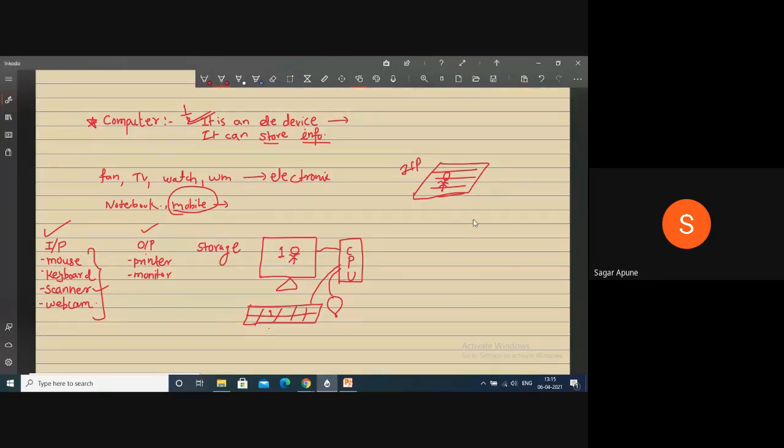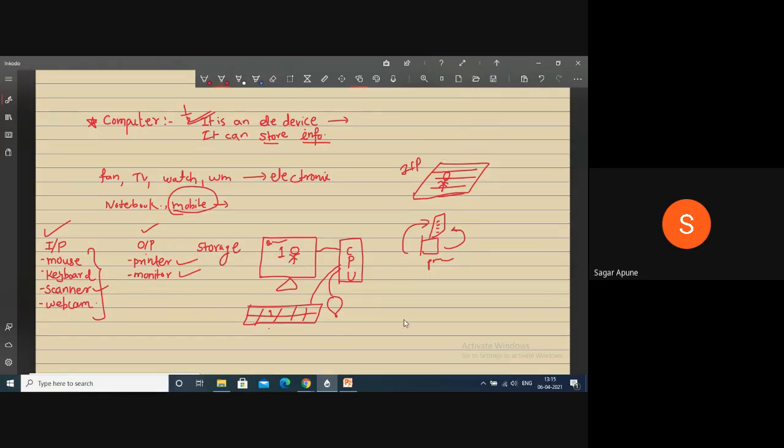What about printer? Suppose my computer stores some information, suppose biodata of some students, and I want to print this. So now what does the printer do? Printer prints this information on the pages. So printer gives you information, right? Monitor displays your information. Printer again displays your information in the form of pages. So printer and monitor are output devices.